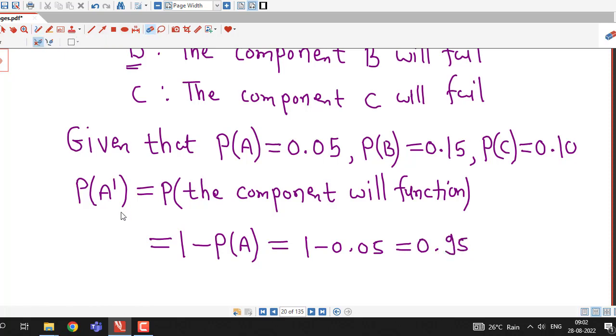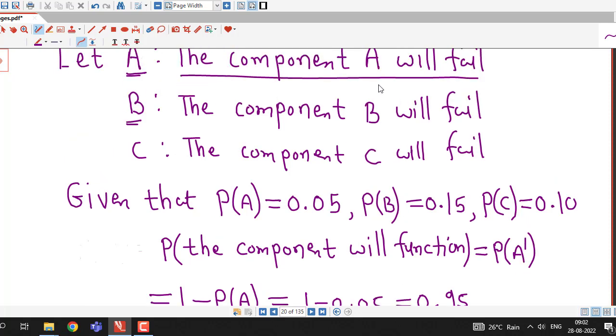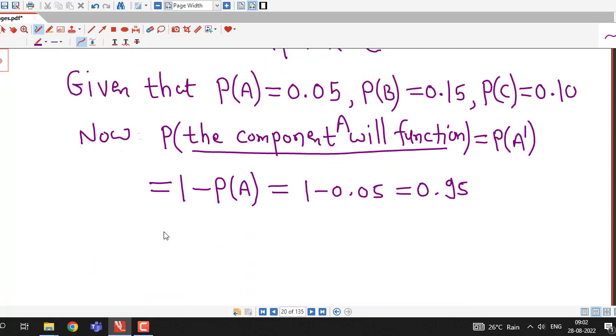Event A is component A will fail, so A dash will be the event that component A will function, which we can obtain from the probability of A.